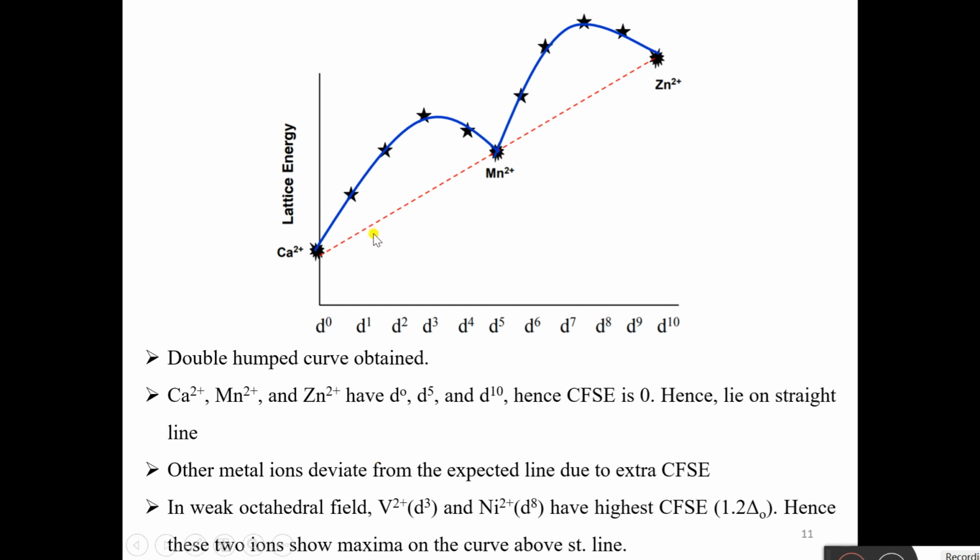Now, in this case also a double humped curve is obtained. Ca2+, Mn2+ and Zn2+ lie on the straight line. Why? Because they have 0 CFSE. Other metal ions deviate due to extra CFSE. Now in a weak octahedral field, as seen previously, V2+ (d3) and Ni2+ (d8) have the highest CFSE of 1.2 Δo. Hence these two ions show maxima on the curve above the straight line. Okay, am I clear? Good.